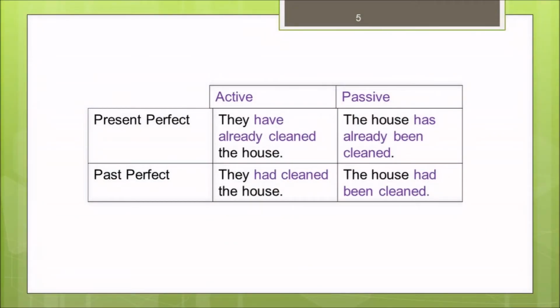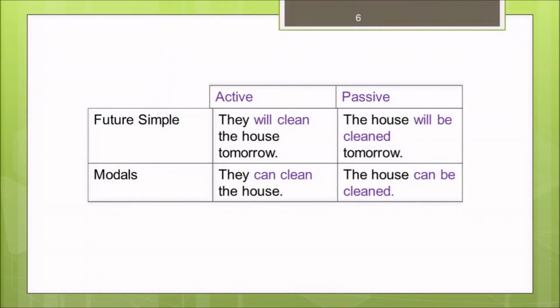Perfect tenses, present and past perfect. They have already cleaned the house. The house has already been cleaned. In perfect tenses, we use the verb been this way to tell that the tense is perfect, and the rest as I told you before. Future simple. For example, they will clean the house tomorrow. The house will be cleaned tomorrow. With modals, they can clean the house, the house can be cleaned.